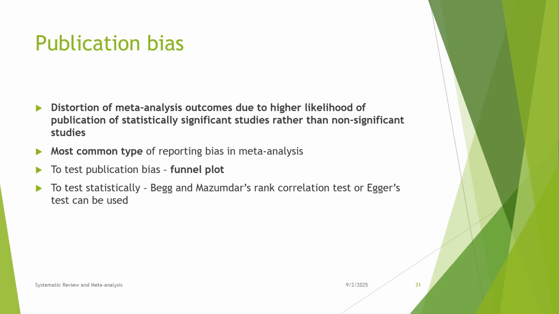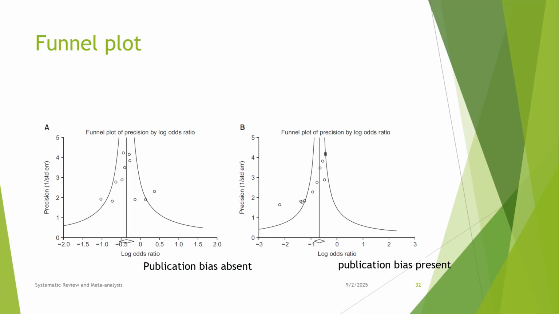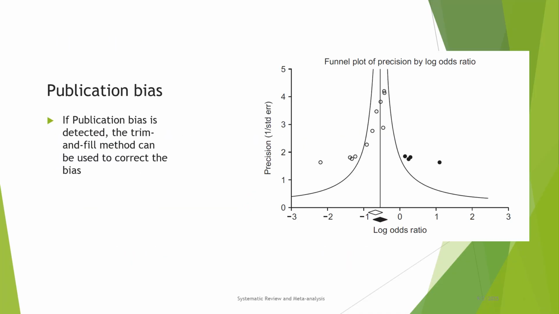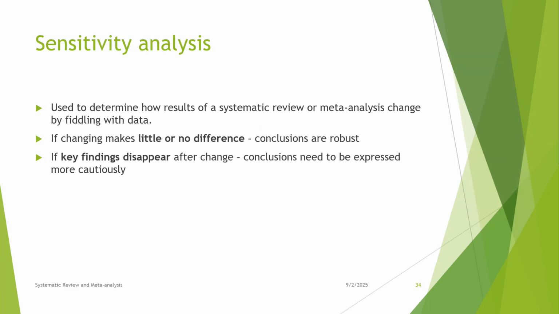To test publication bias, a funnel plot can be used, and statistically, Begg and Mazumdar's rank correlation test or Egger's test can be used. If publication bias is detected, the trim and fill method can be used to correct the bias.